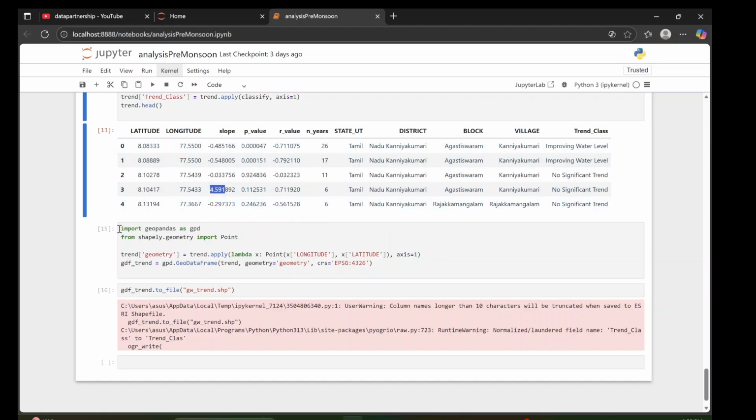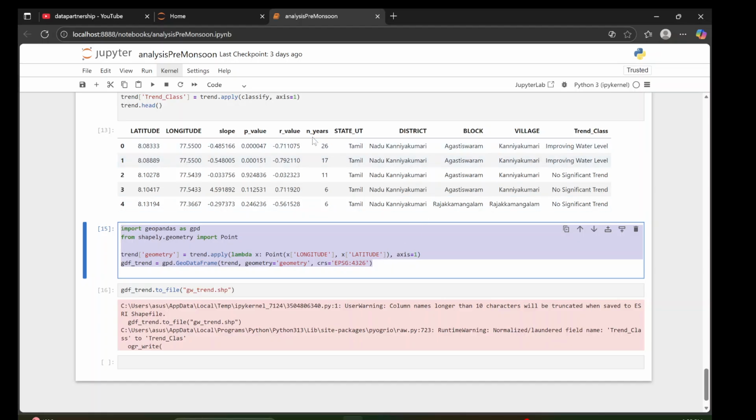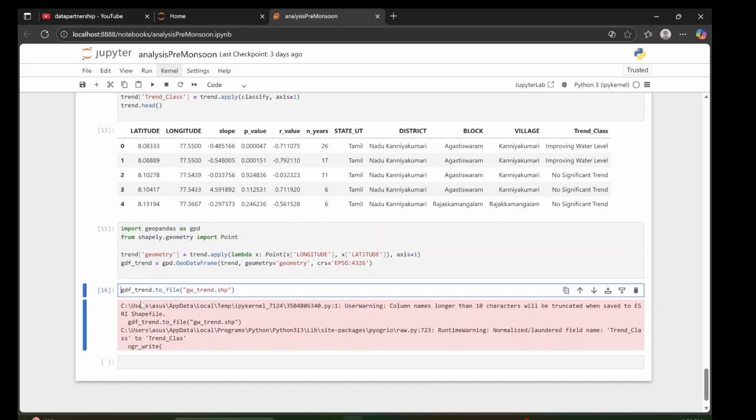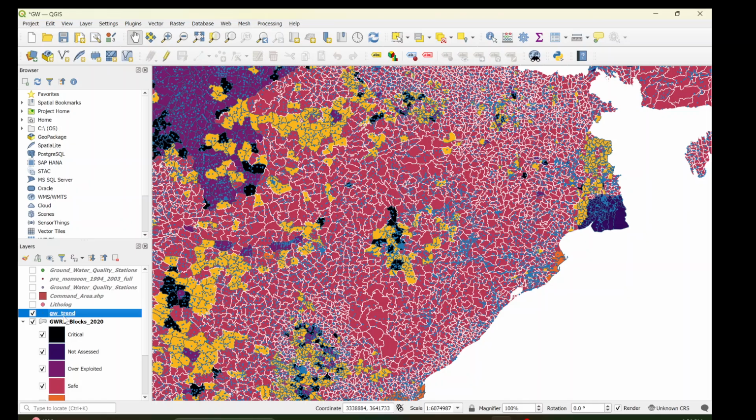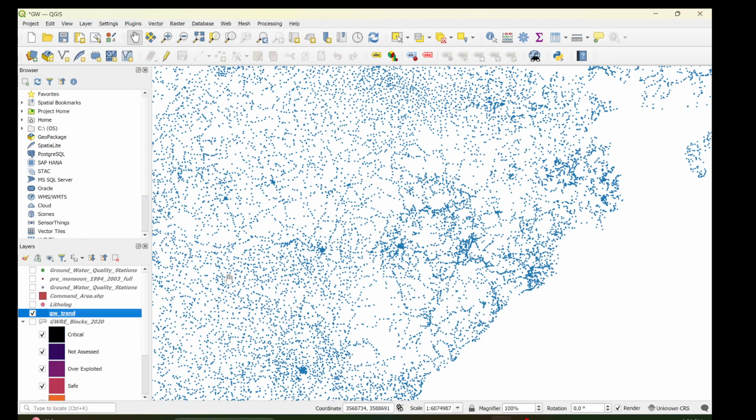It's big data, so I have exported this analysis into a shapefile. First we created this df, and converted this data frame into a GeoDataFrame by using GeoPandas and Shapely. Then you can write this code: gdf_trend.to_file gw_trend.shp. We ran this, and then we got this file. So you can see this one, right?